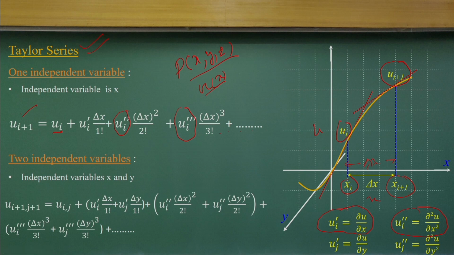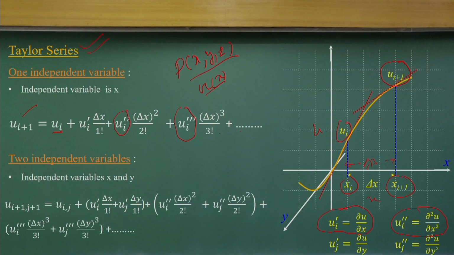But most of the times in fluid flow problems we do not need these higher order terms, because these values will be much smaller than the first term. So, we neglect these higher order terms and only consider this part.